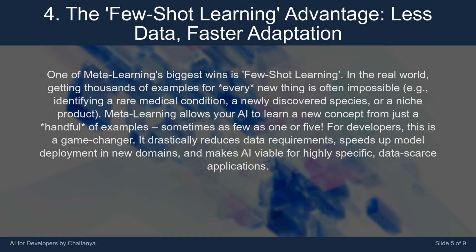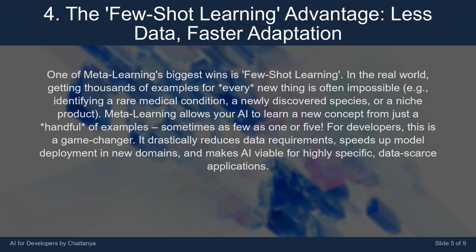One of meta learning's biggest wins is few-shot learning. In the real world, getting thousands of examples for every new thing is often impossible. E.g., identifying a rare medical condition, a newly discovered species, or a niche product.